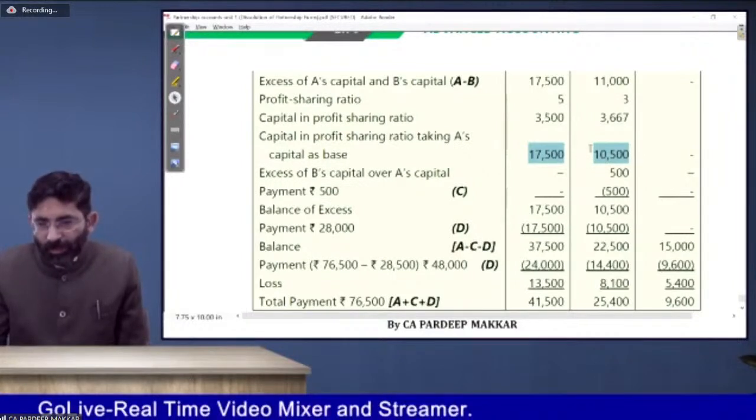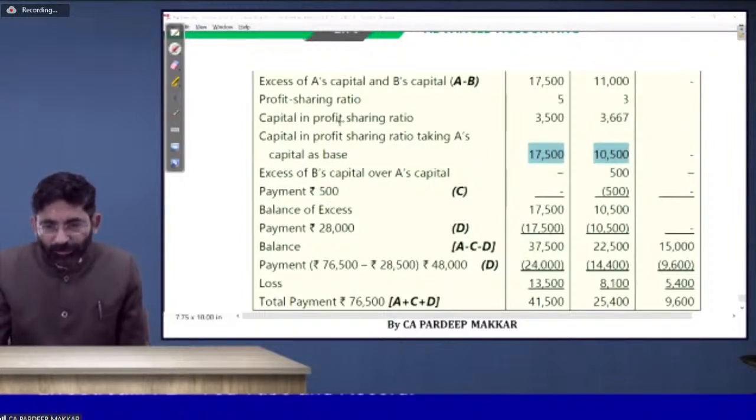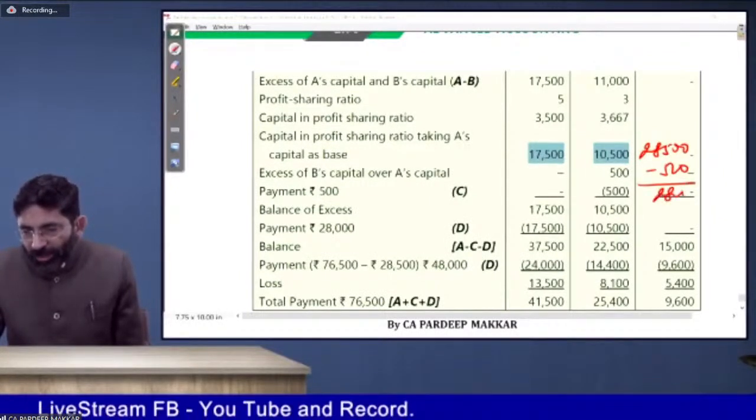This was the amount, out of which 500 will be paid first. Then this amount is to be paid off. This is total 28,500 minus 500 already paid. So 28,000 will be paid.